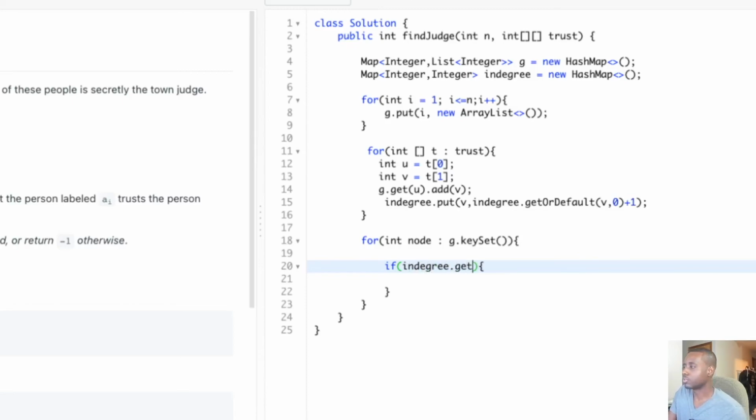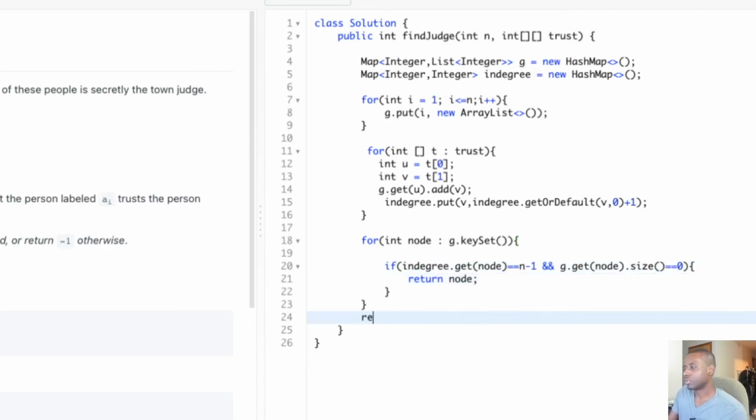If the in degree of that node, the amount of edges coming into a node, equals n minus 1, and G.get(node).size(), the size of the list, is equal to 0, then we found our judge, guys. That's our judge. If we never find it, we're simply going to return a -1 to signify that.